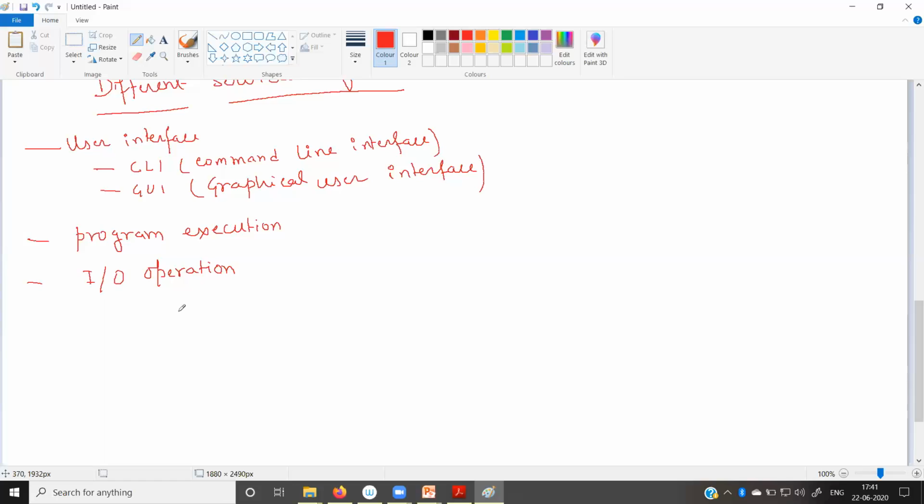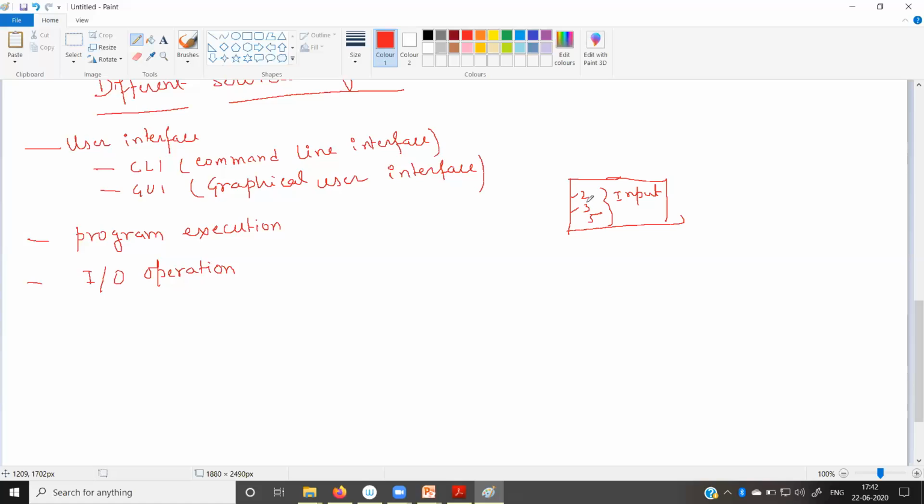Similarly, while you write the code and execute it, you can see the output on the screen. Suppose this is your screen: you have entered the values 2, 3 and you can see the output 5. So how can you see the output? The 2, 3 you entered through the keyboard. That means some input service is called while you are giving some input through the keyboard.